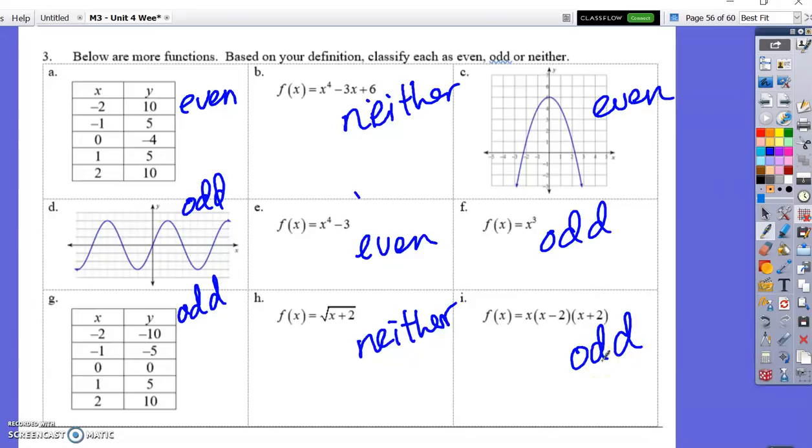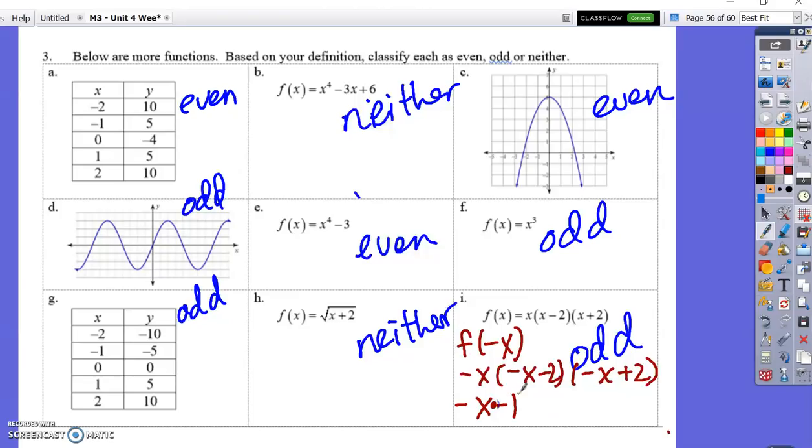I'm going to show you with I the algebraic definition. So f of negative x. So we're going to plug in negative x. So negative x, parentheses, negative x minus 2 times negative x plus 2. Now you can do this with numbers, and a lot of people find it easier to do with numbers. Like I'm going to plug in negative 3, and I'm going to plug in positive 3 and see what happens. That works, but sometimes it's not perfect, so I always tend to do the letter definition because I'm kind of crazy like that.